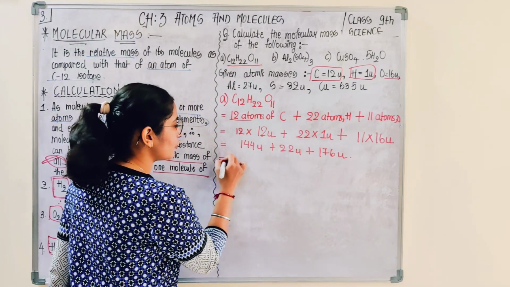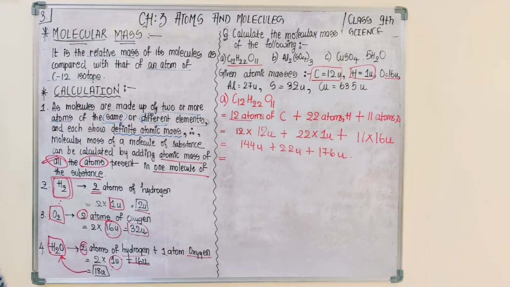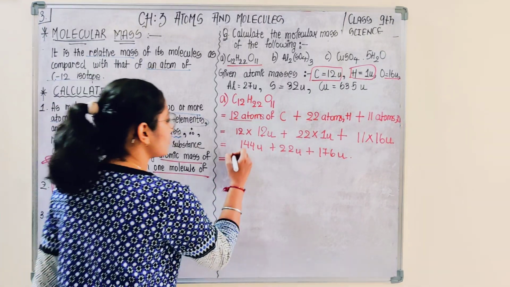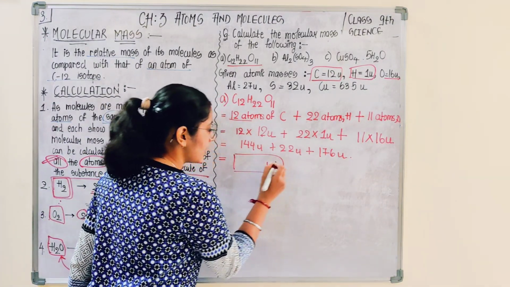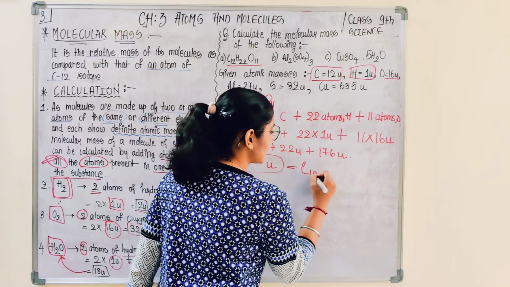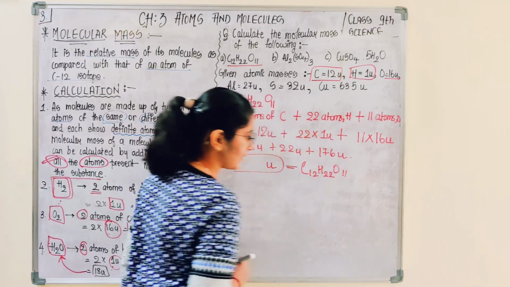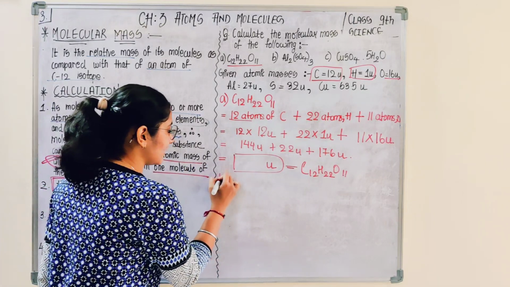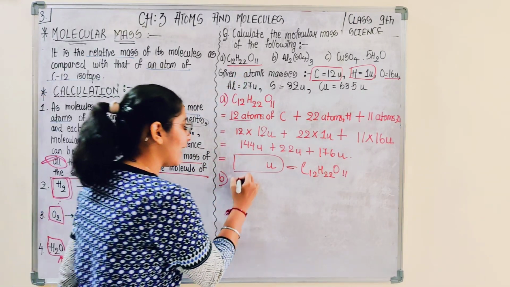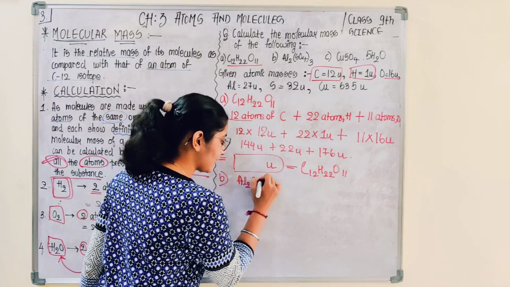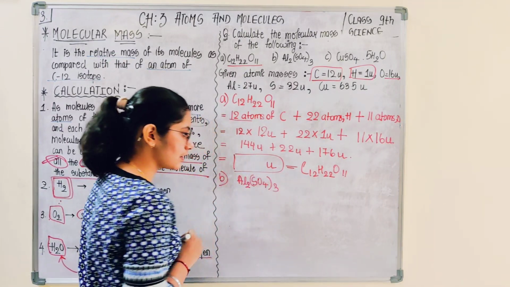And if you go on further, if you calculate this, what answer would you be getting? You let me know by calculation. Okay, so I hope till now you have got the answer. Whatever mass you would be getting would be the molecular mass of C12H22O11.